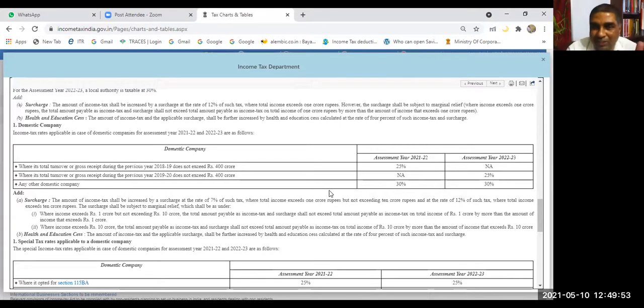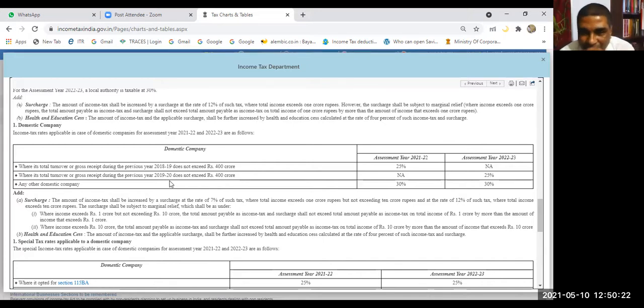So this keeps on changing. Earlier, if you see the past years, let us say we talk about the 2021 assessment year. In the 2021 assessment year, the previous year we took was 17-18. For 21-22, we'll take the previous year 18-19 for rate purposes. For 22-23, which previous year will we see? 19-20.